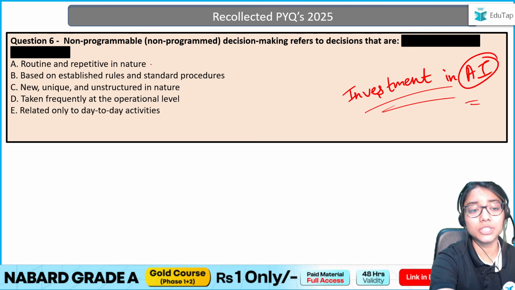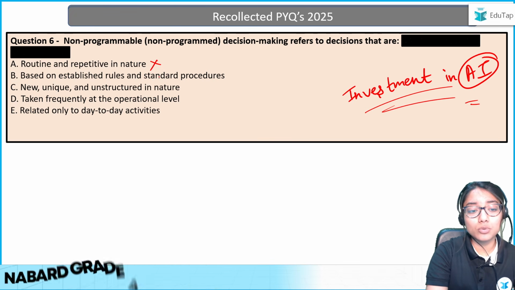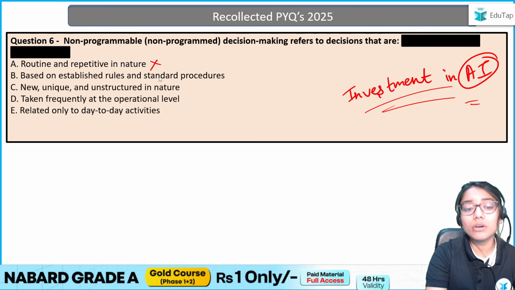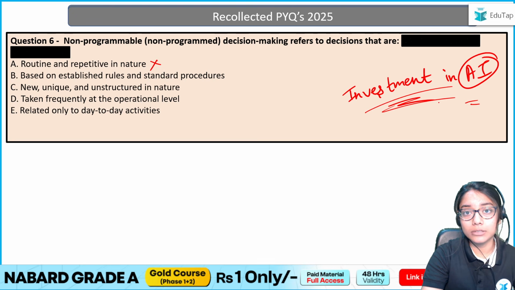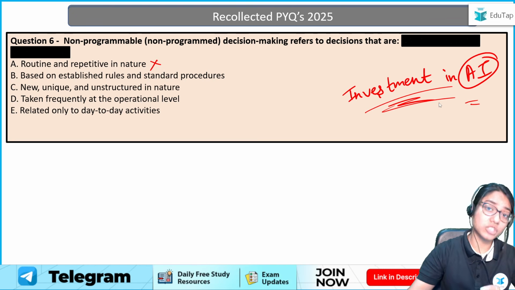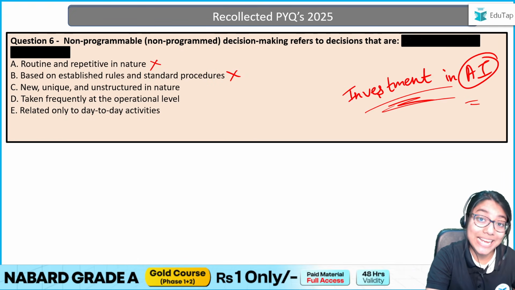Routine and repetitive in nature? Obviously not. We just saw it's new and unique. Based on established rules and standard procedures, can I say this is the case? Obviously not. Was there any established rule or procedure regarding AI investment? Obviously not. It was something which came up new. So this is incorrect. New, unique, and unstructured in nature: can I say this is my answer?